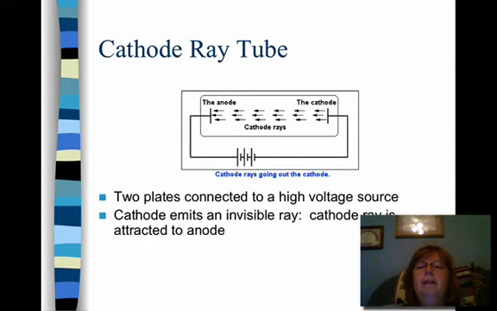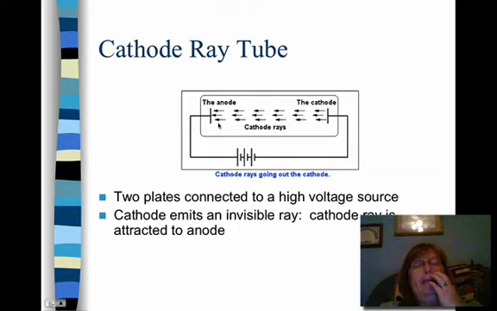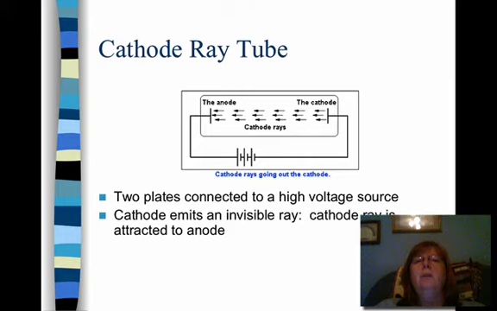And what happened is the cathode was emitting some invisible rays. And these rays were attracted to the anode, which had a positive charge. Now, here's a very important idea that we have to think about in chemistry. Opposites attract. So, these particles in this ray were attracted to a positive plate. And we know that opposite charges attract. So in other words, negative particles are attracted to, or stick to, positive particles.